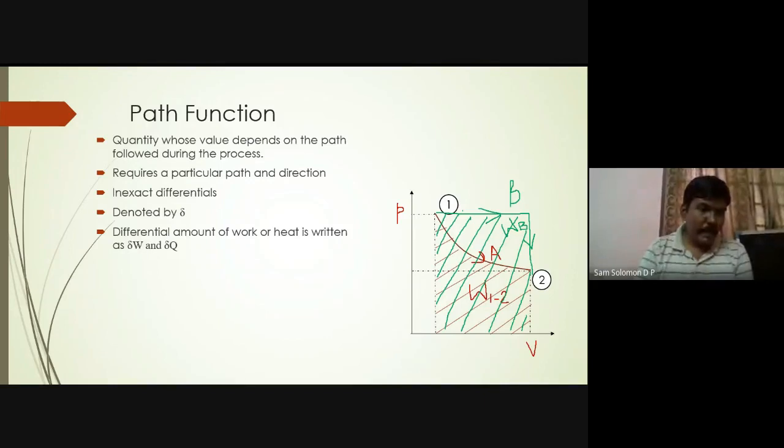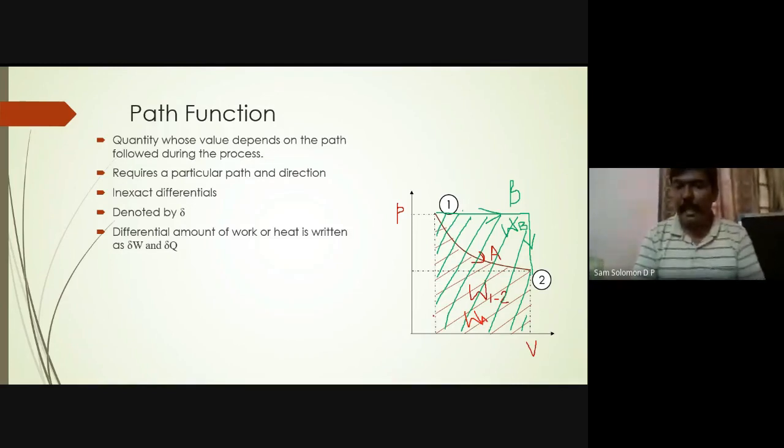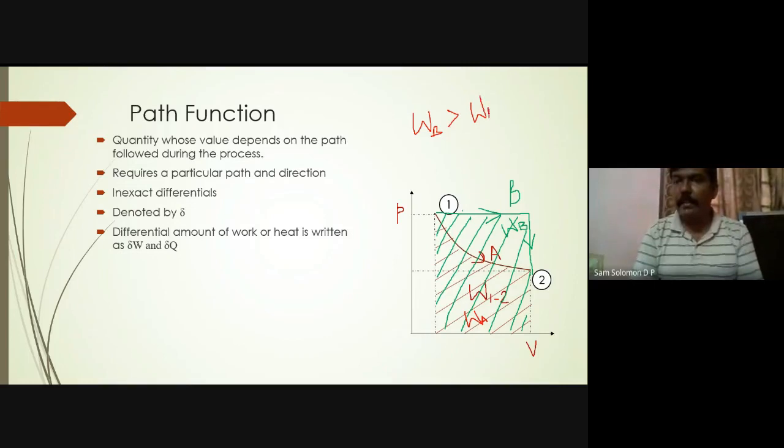And previously, we used this red color, so I'll call this WA, area under the curve 1, 2, by following the path A. And by common sense and by looking at the picture, we will be able to say that WB is greater than WA, because the area under the curve 1, 2 by following the path B is greater than the area under the curve 1, 2 by following the path A.